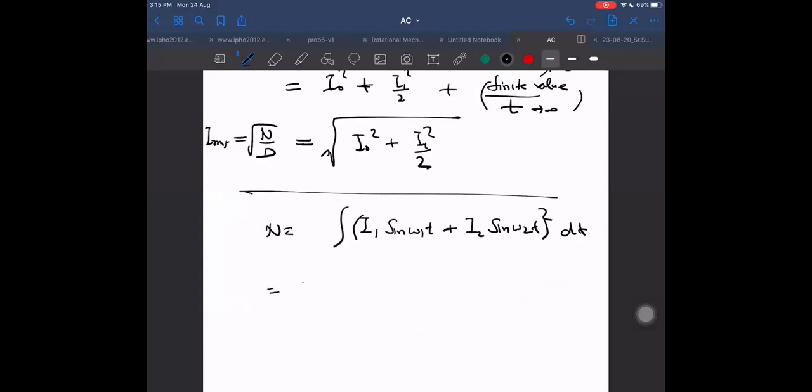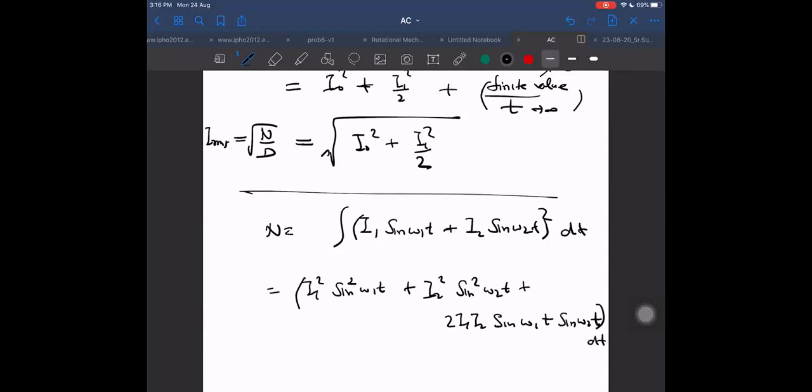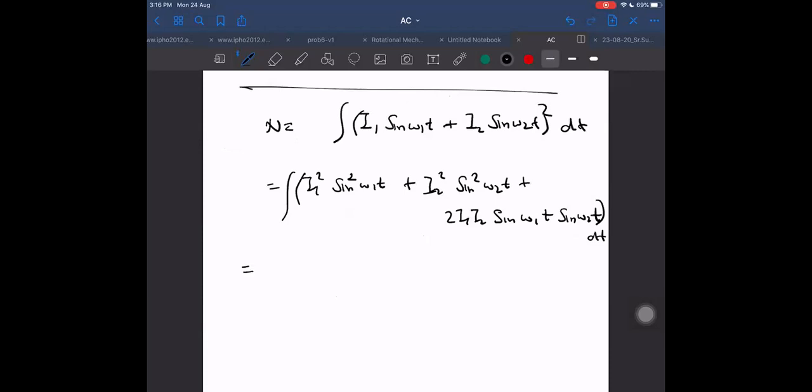In this case, I will be getting I1 square sine square omega 1t plus I2 square sine square omega 2t plus 2 I1 I2 sine omega 1t sine omega 2t into dt integral.